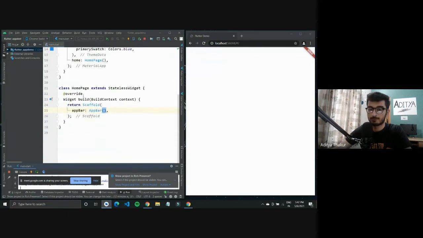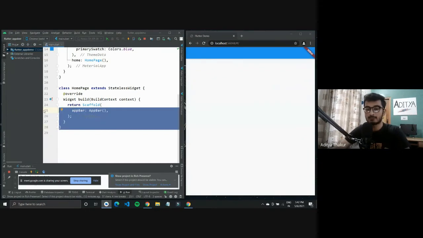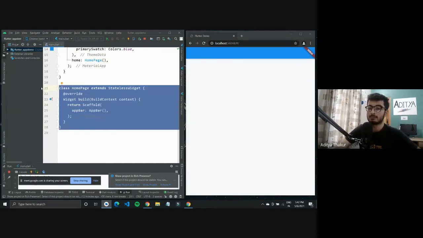Yeah, so we have the homepage which is returning a scaffold, and it takes in an app bar. Now if I just hot reload it, what I did was I pressed Control plus S. You can even go over here and do a hot reload. This is the fast development that Flutter promises.